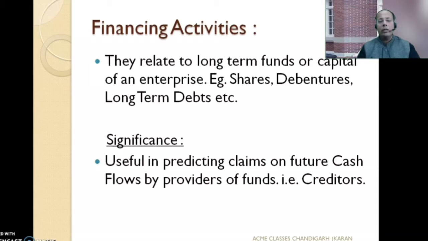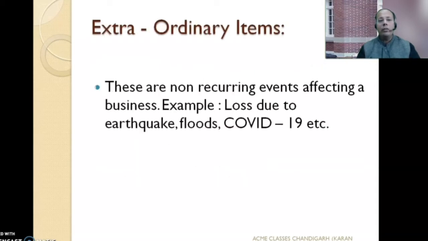Proceeding on. Another term that is commonly used in cash flow statements is called extraordinary items. These are non-recurring events affecting a business. For example, loss due to an earthquake, fire, business losses due to COVID. These cannot be planned for in advance. These things just happen and result in an extraordinary either gain or a loss.